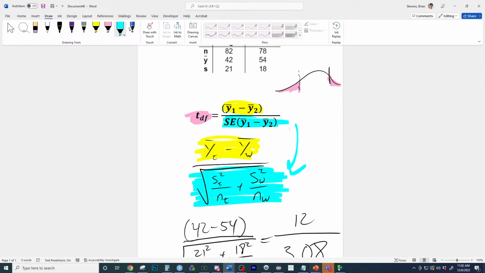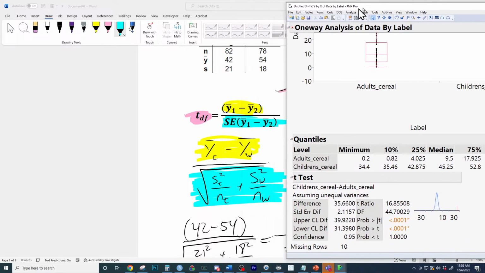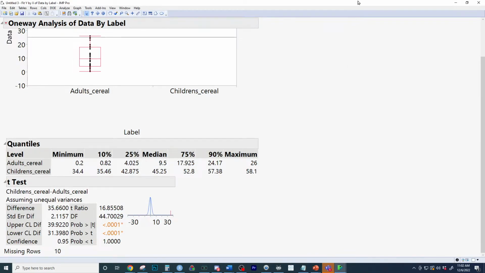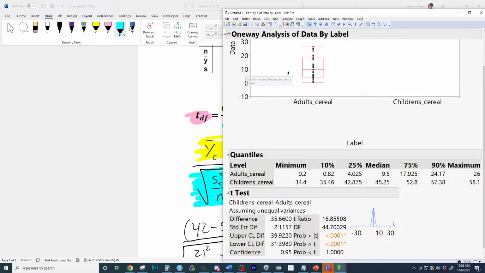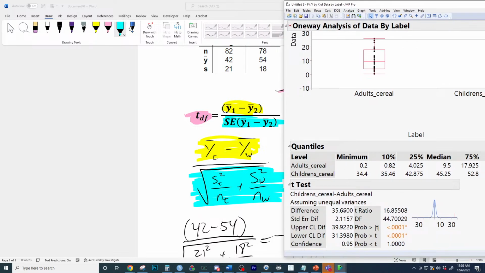And yep. And then it's important to also know in the JMP output, do you see where it says difference right here? Can you calculate the t statistic for me, Allie? Use the JMP output on the screen to calculate. Sometimes we remove the t ratio. Tell me how, using the difference and the standard error of the difference, which is that quantity right there, you would mathematically calculate this t ratio right here.